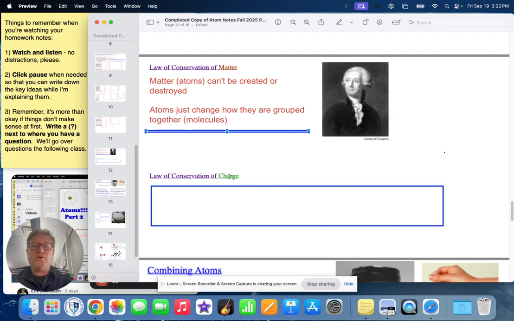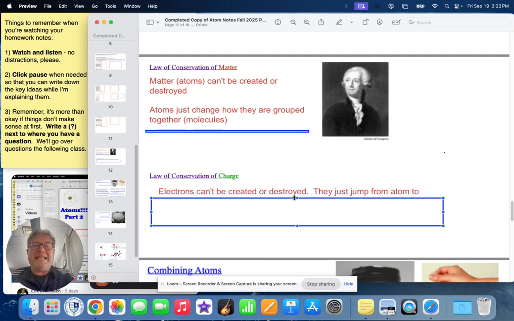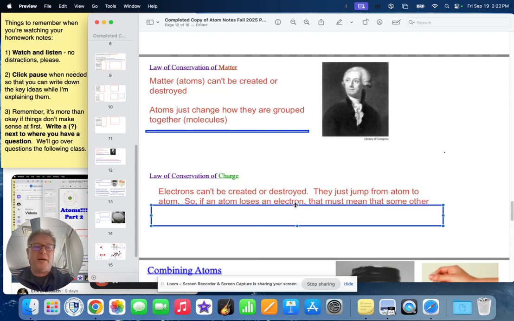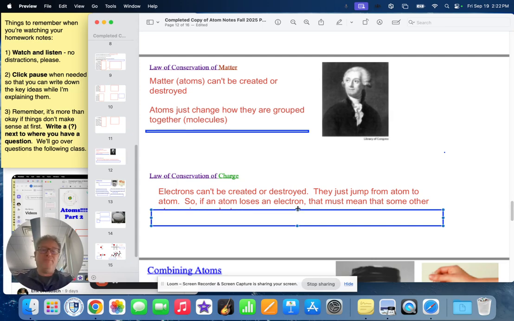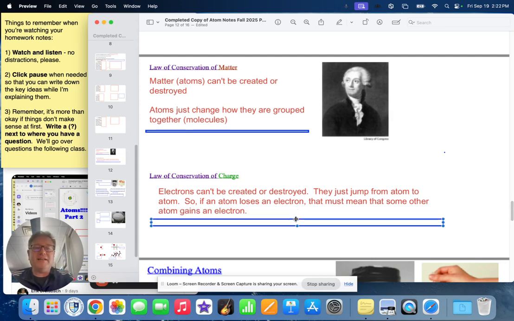This is also true for electrical charge, when we're thinking about the electron. That has to do with the law of conservation of charge. It's the same sort of idea, but instead of talking about atoms, we're now talking about electrons. Electrons can't be created or destroyed. They just jump from atom to atom. So if one atom loses an electron, it must mean that another atom gains an electron. It's not like electrons come from nothing or go away to nothing.